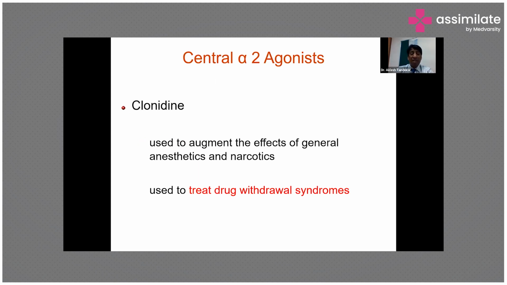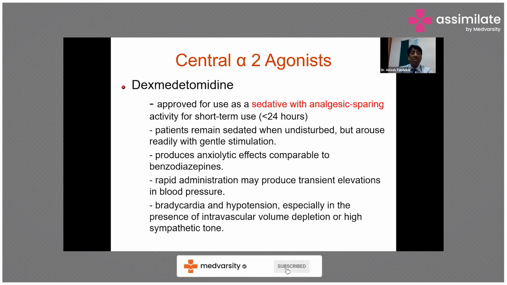Clonidine is also another agent which is used for augmenting the effects of general anesthetic agents and narcotic agents, and it is also used in withdrawal syndromes. Dexmedetomidine is another sedative with analgesic-sparing activity, and the patient remains sedated when undisturbed but is aroused rapidly when given some stimulus.